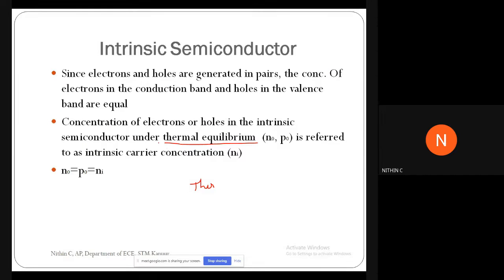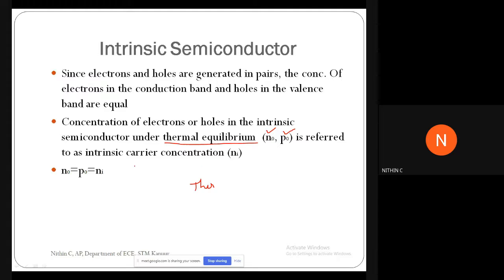Under such a condition, that is under thermal equilibrium, the concentration of electrons, which is represented as N0, is a very important notation, N0, because I am telling this because all these notations are required for doing the different problems from first and second module. So you can note that concentration of electrons at thermal equilibrium is represented as N0, and concentration of holes is represented as P0.